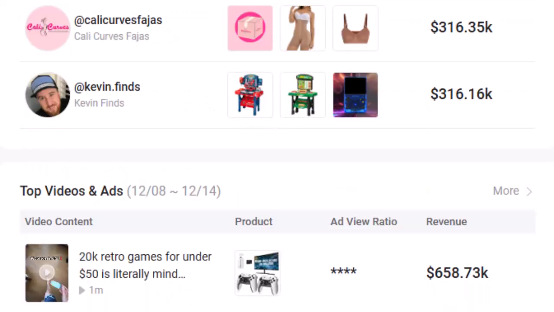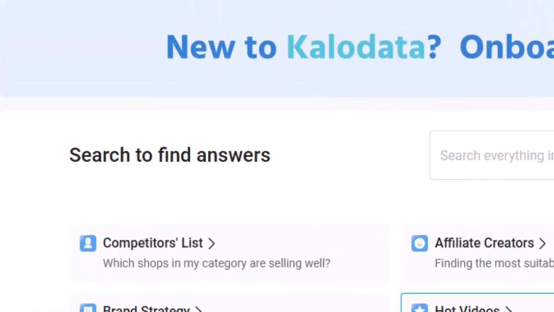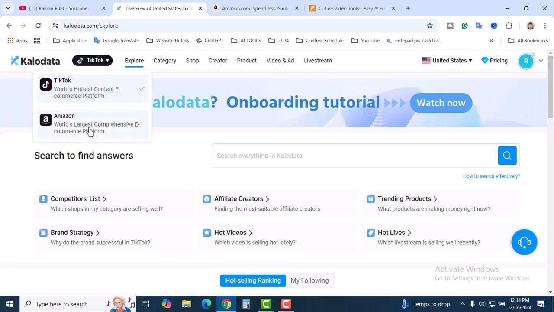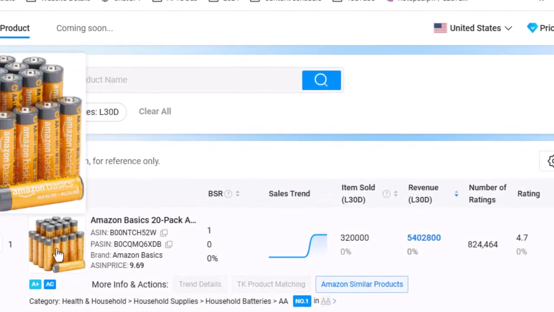Okay, these are the live stream videos. Those videos are live streaming. These are the top trending products. You will see the TikTok options and also the Amazon option. Click on the Amazon section and it will open another page where you can see Amazon data. You can select the date, the categories, and also the monthly sold item revenue. Alright guys, this is the number one product.